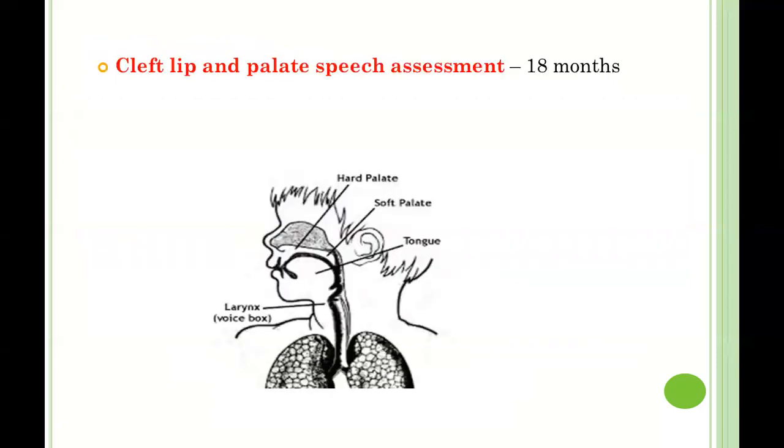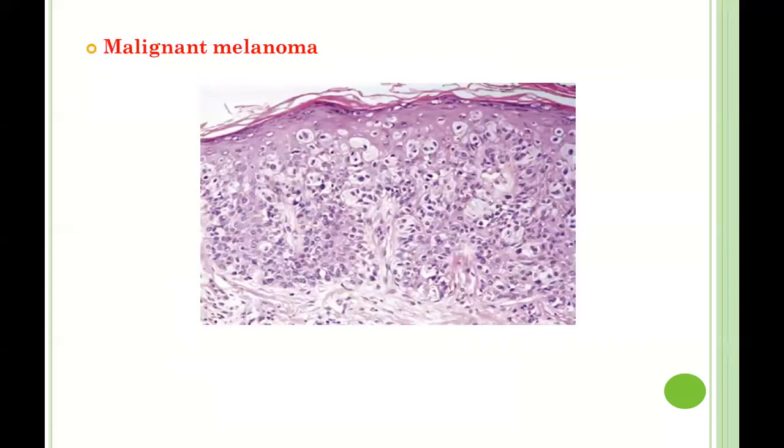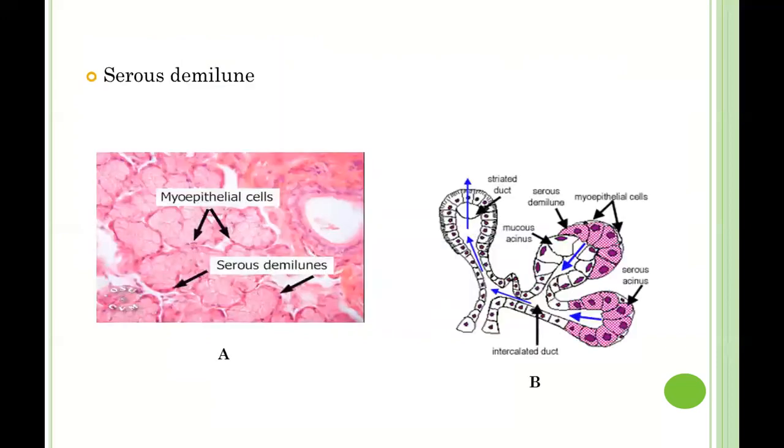The next question was about speech assessment. They have asked about cleft lip and palate speech assessment. It is done at 18 months of age. Next question. The next question was an image-based question. In this image-based question, the histology of malignant melanoma was given. Now the next question was about the serous demilune, in which again the histology of serous demilune was given.